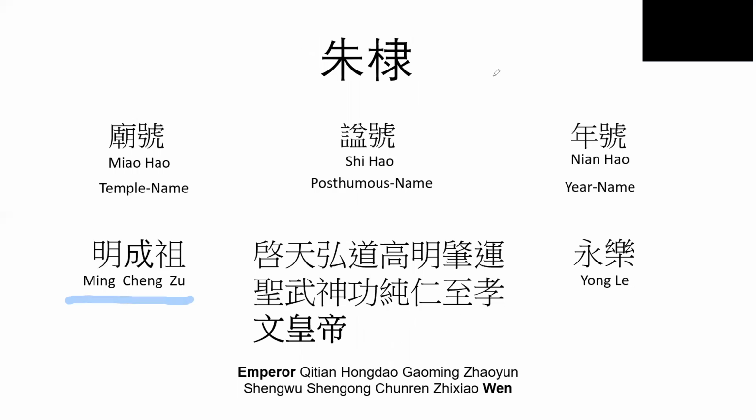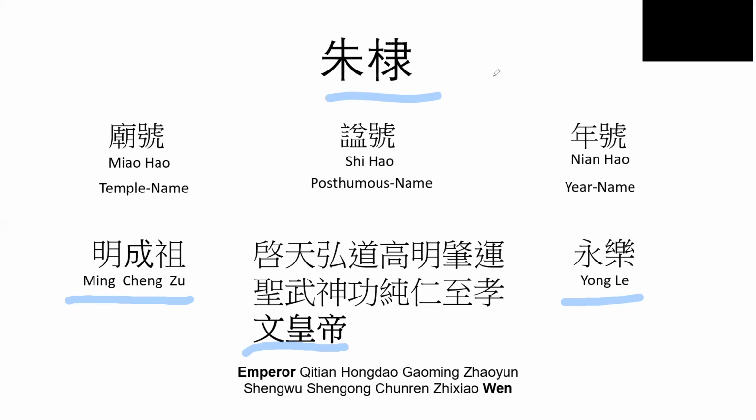His 谥号, or his posthumous name, was 启天弘道高明赵运圣武神功纯仁至孝文皇帝. And his 年号 was 永乐. So my brother was referring to 朱棣 as 永乐 emperor, and I was referring to him as 明成祖. It didn't click at that moment right away that we were actually talking about that same person.